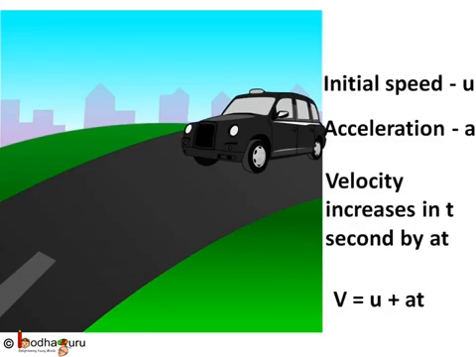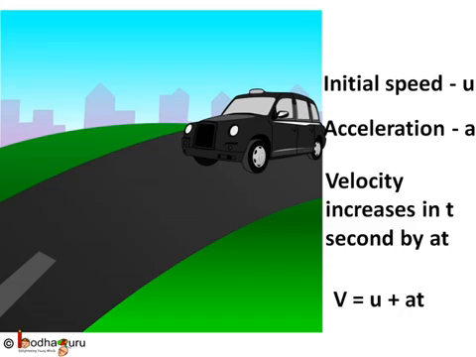Let's take another example. Say the initial velocity of a car which was already in motion was u. This car is now on a highway. The driver presses the accelerator of the car and the car accelerates uniformly. This means velocity increases at a uniform rate. That is, in every second the velocity is increasing at the same rate.